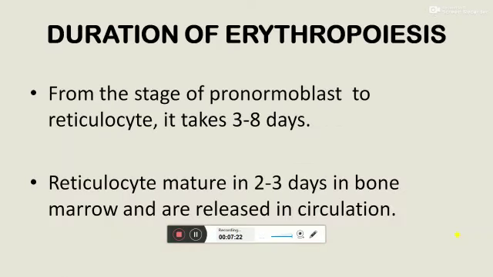Duration of erythropoiesis: from the stage of pronormoblast to reticulocyte, it takes 3 to 8 days for development, and the reticulocyte matures in 2 to 3 days in the bone marrow and is released into circulation to be converted into a mature RBC.